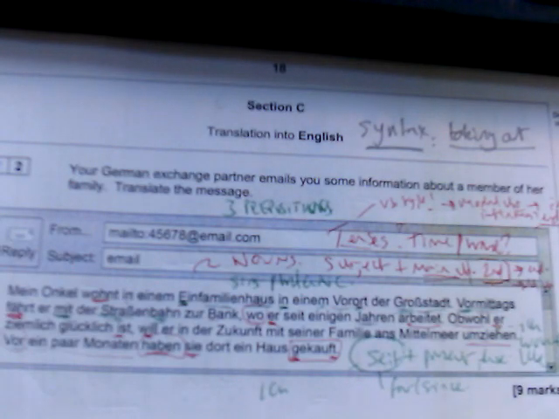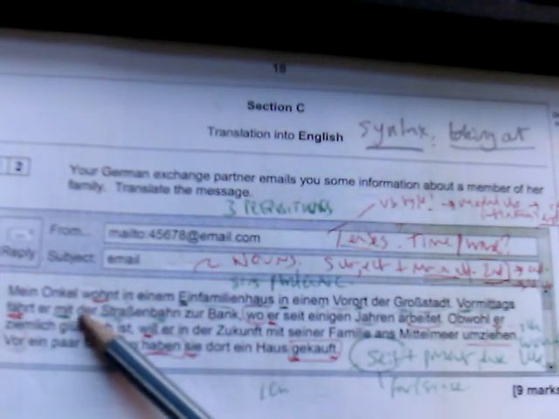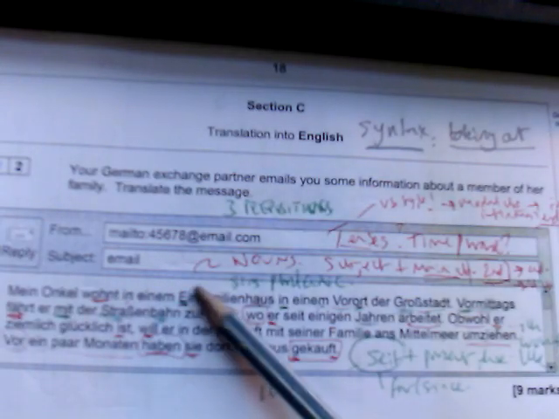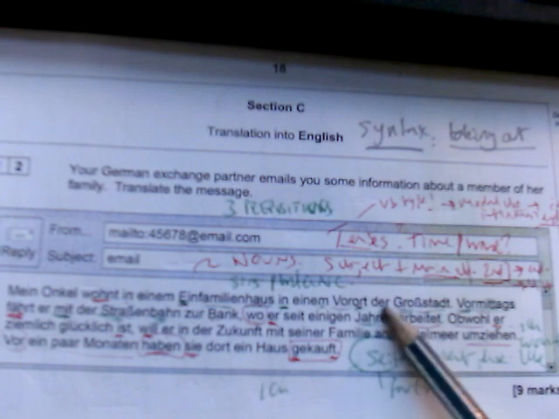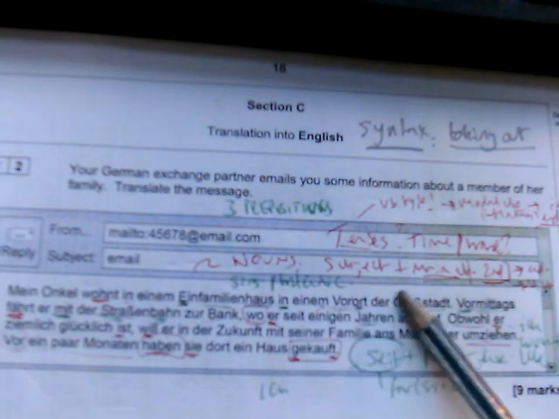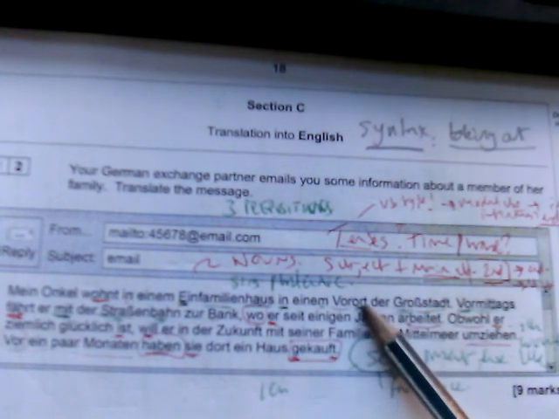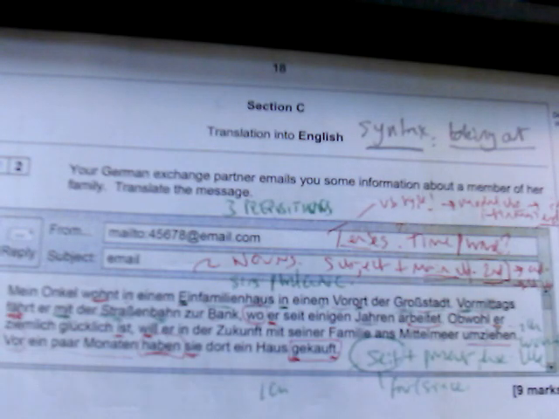Okay. And you've got der Großstadt. Okay, let's point to those bits there. So my uncle lives in a detached house in einem Vorort der Großstadt. Sometimes you need to look to the end to see what we're going to do, and it would translate in a suburb of a or the city.